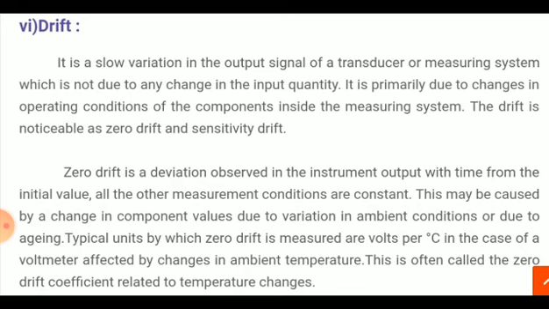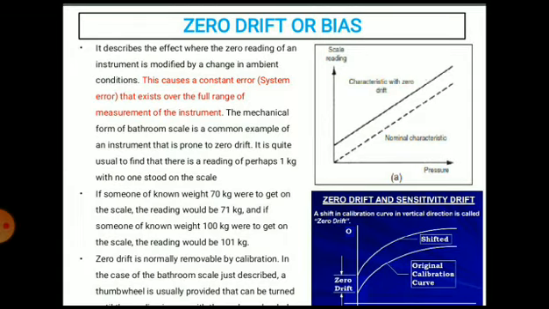Such environmental conditions affect the output of the instrument, and the term used for this is called drift. So there is an effect on the output due to environmental conditions, that is called drift. No drift means that with a given input the measured value does not change with time.